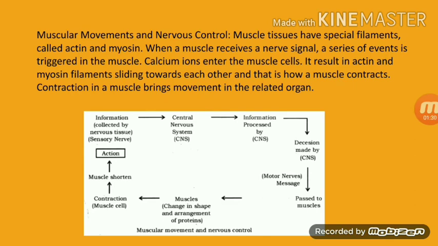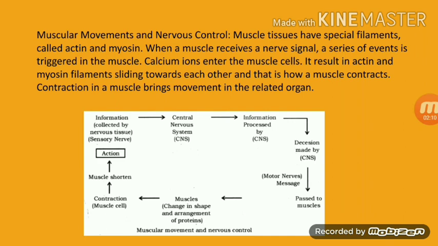So have a look at this chart diagram. At first, muscles will change in shape and arrangement of protein. Muscle is nothing but protein arrangement, and that arrangement will change. After the change in shape, contraction will occur, and then the muscle will be shortened.